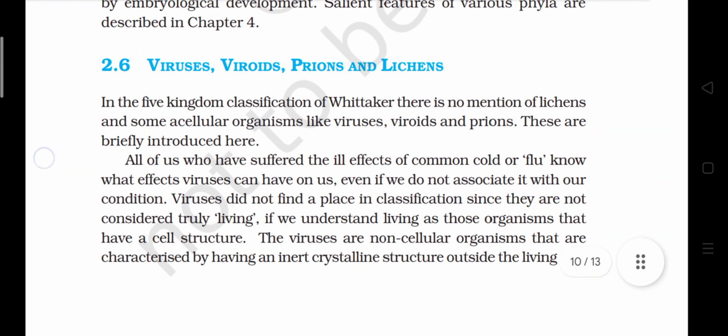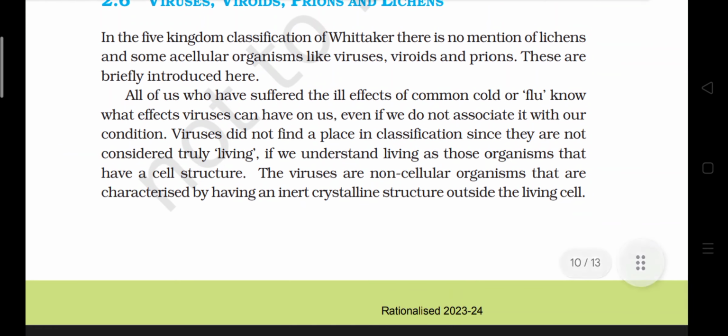2.6 Viruses, viroids, prions, and lichens. In the five kingdom classification of Whittaker, there is no mention of lichens and some acellular organisms like viruses, viroids, and prions. They are briefly introduced here. All of us who have suffered the ill effects of common cold or flu know what effect viruses can have on us. Even if we do not associate it with living, viruses did not find a place in classification since they are not considered truly living.